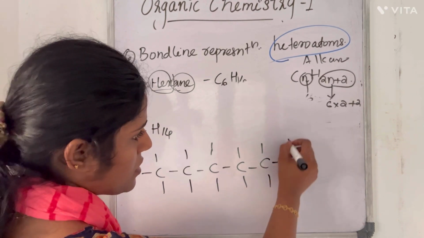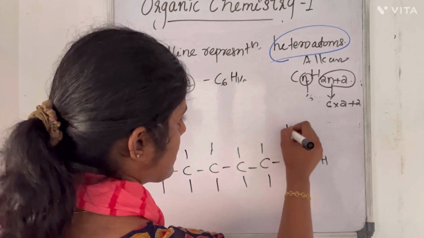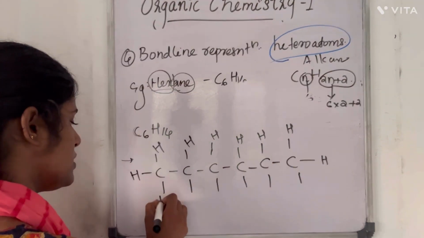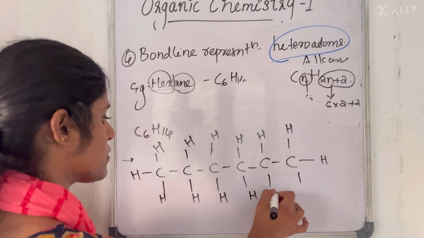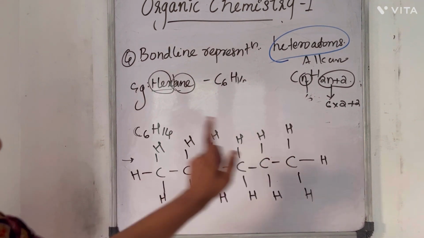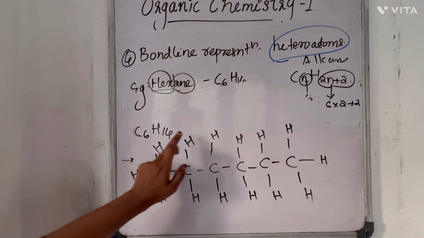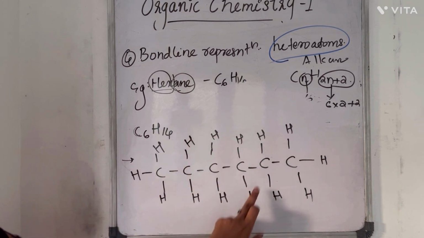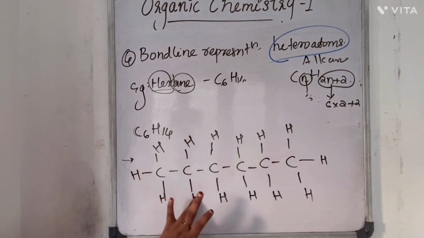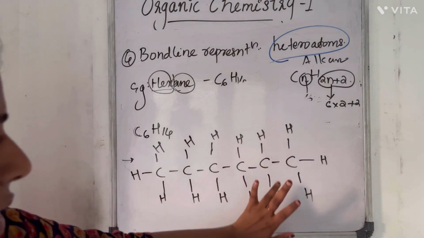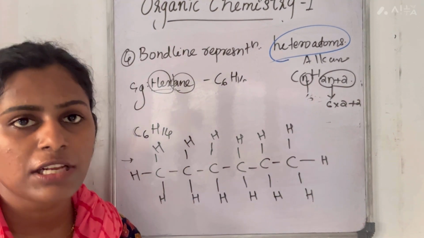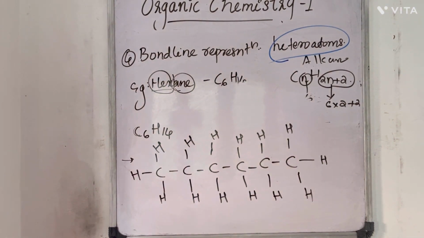For this carbon, 1, 2, 3, 4. So fill them with hydrogen. Now count the hydrogens and carbons. 1, 2, 3, 4, 5, 6: 6 carbons. 1, 2, 3, 4, 5, 6, 7, 8, 9, 10, 11, 12, 13, 14: 14 hydrogens. So this is the complete structural formula or dash structure of hexane.